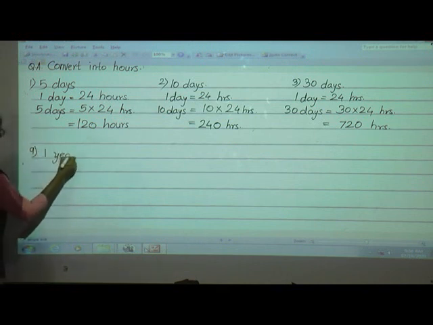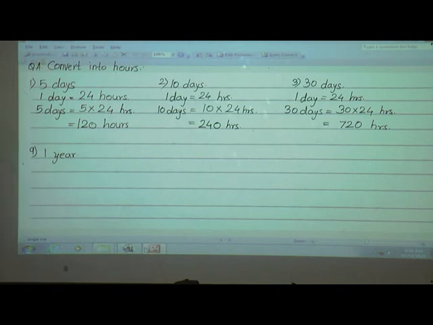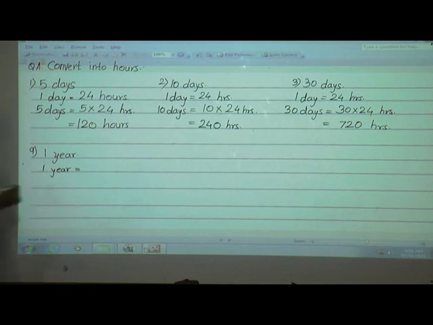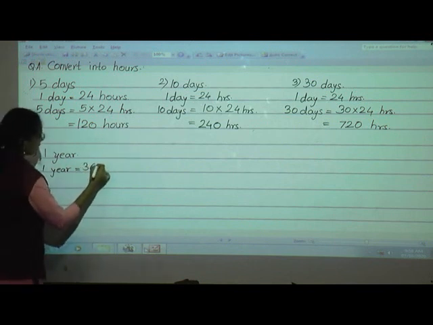Now this 1 year we have to convert into hours. So first what will we write? 1 year is equal to how many days? In 1 year there are 365 days.